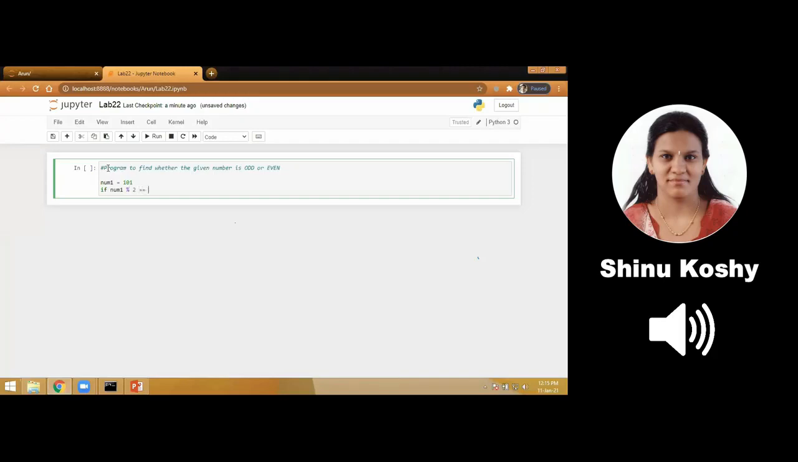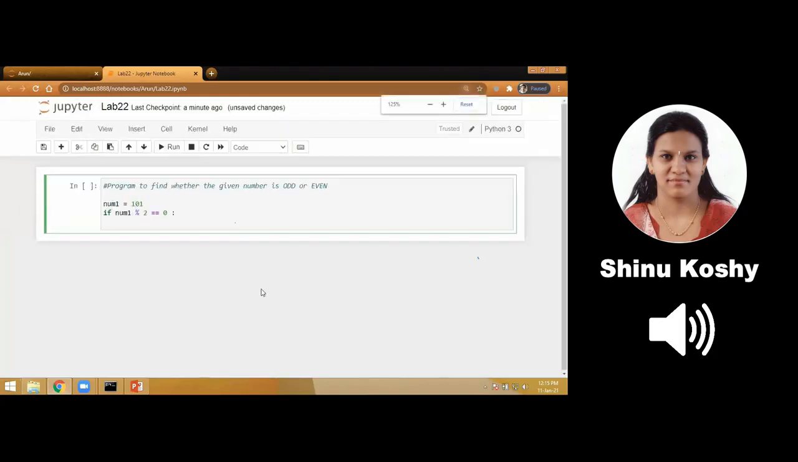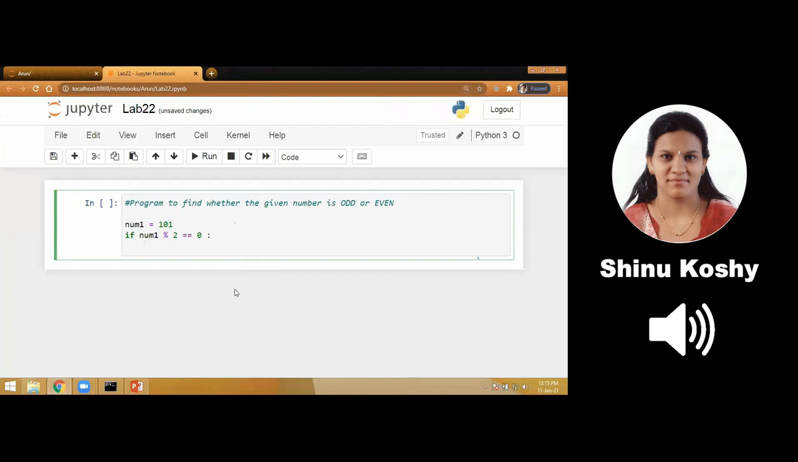Now notice the if statement. If, what is my condition? num modulus 2 equal to 0 colon. Which operator am I using? The modulus operator. Can you notice the double equal to? That is to check whether the answer of num mod 2 is equal to 0. So that double equal to is a comparison operator. It is an equal to operator. It checks whether it is equal to 0 or not.